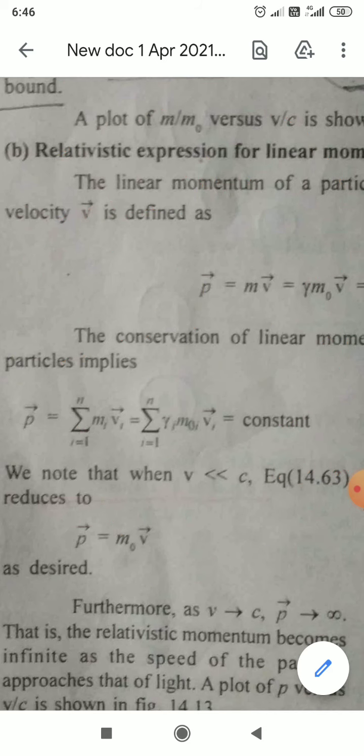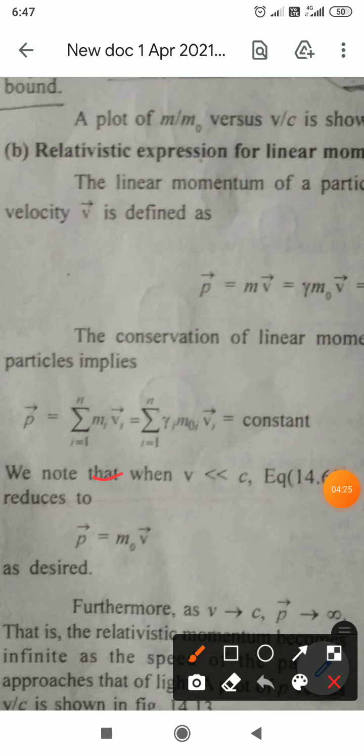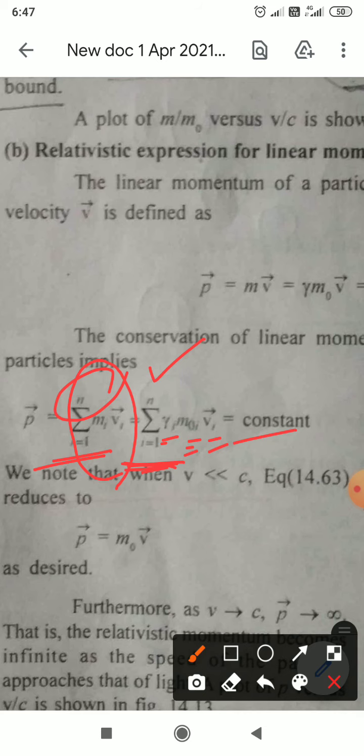Same thing here: the summation over mi vi, i equal to 1 to n, if the system has n particles, will be written as the summation over i equal to 1 to n of gamma i m0i vi equal to constant.